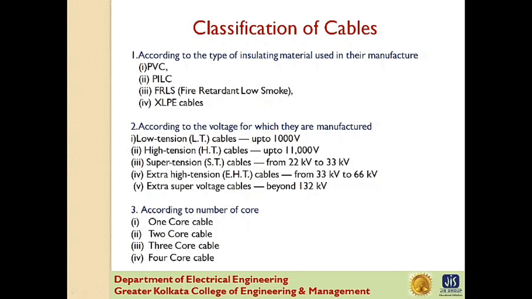The voltage rating for a low tension cable is up to 1000 volt. For high tension cable it is up to 11,000 volt. For super tension cable, voltage range is between 22 to 33 kV. For extra high tension cables, it ranges from 33 to 66 kV. And for extra super voltage, it is beyond 132 kV.